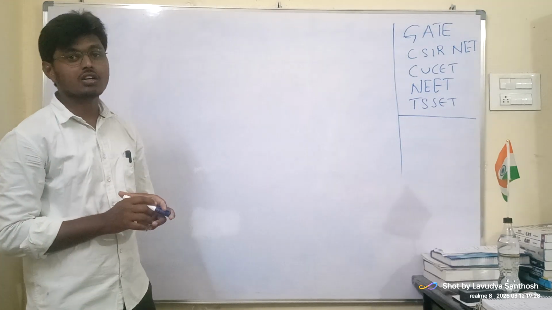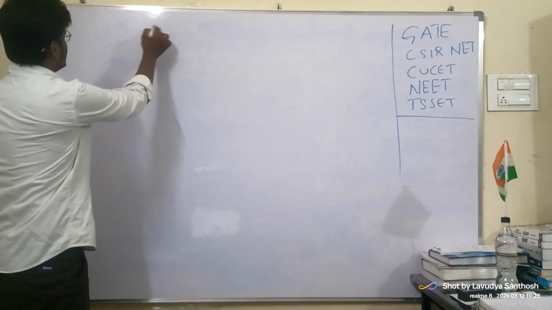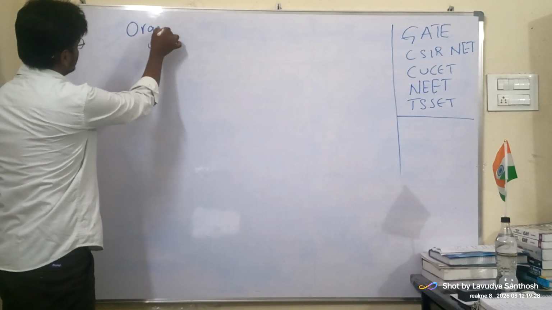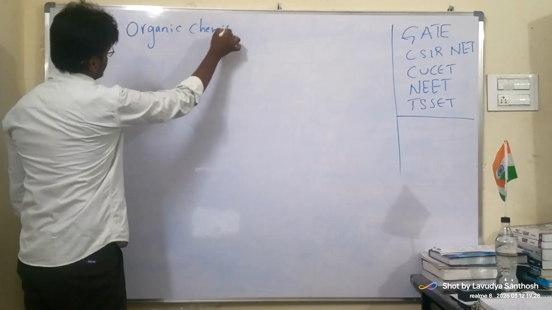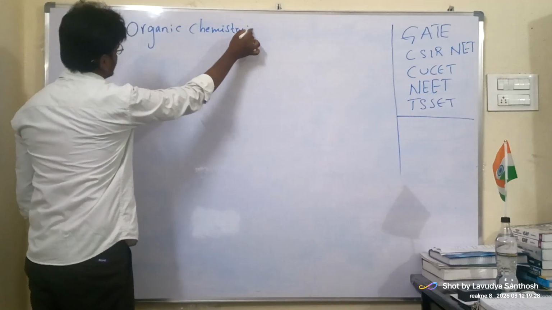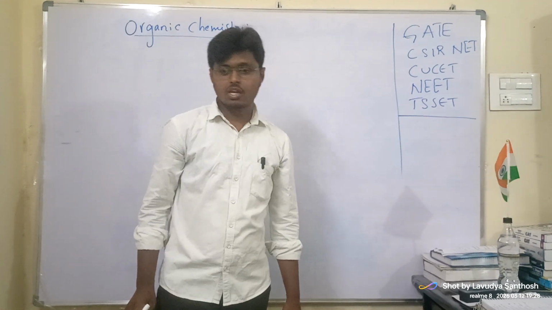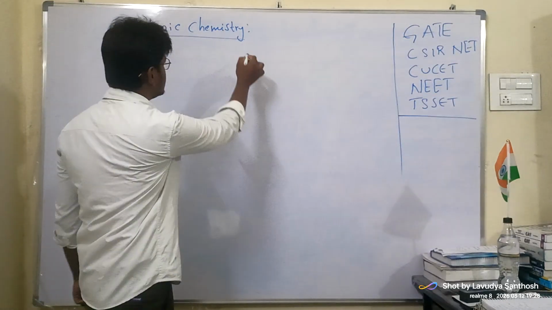As part of this, first we are starting organic chemistry. In organic chemistry, the first concept that we are starting is aromaticity.